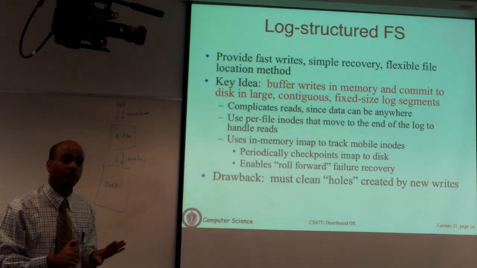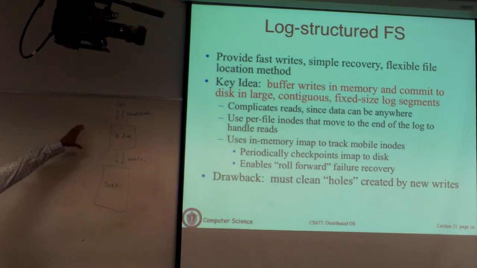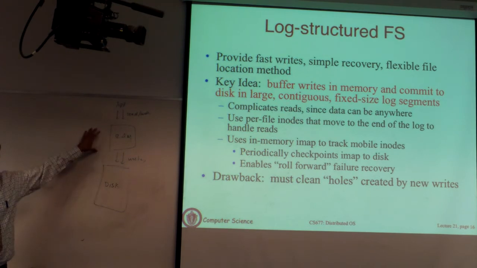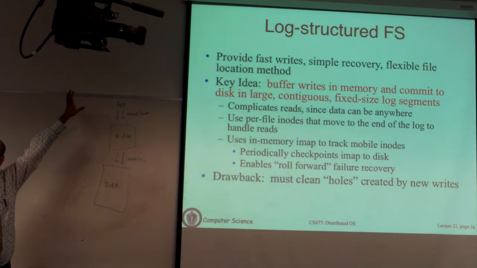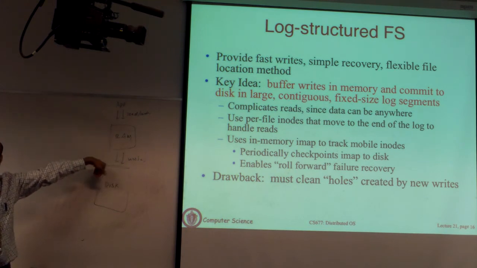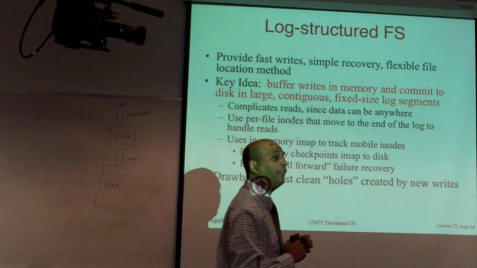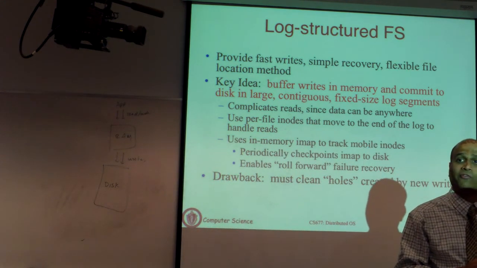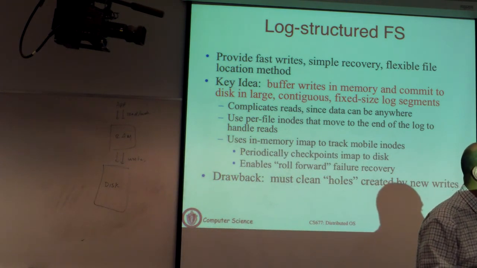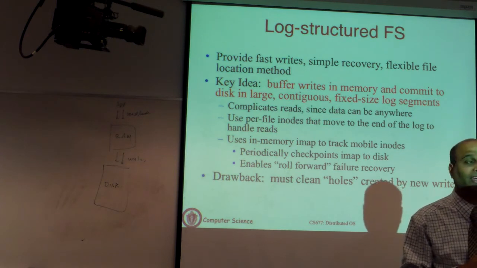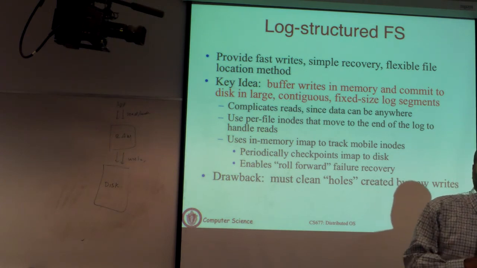Okay, so is that clear? If you put a large cache in front of a disk, the cache will filter out most of the frequently accessed files, okay? And what is actually going to be seen by the disk is a large fraction of writes. That raises the question: if your actual disk traffic is predominantly write based, how should you redesign your file system to optimize for this scenario?